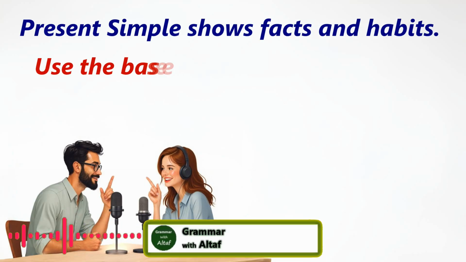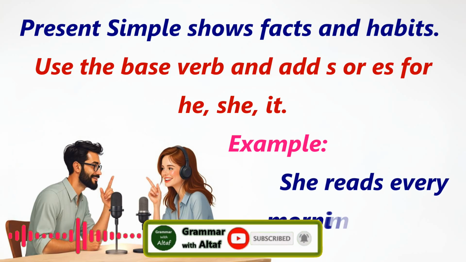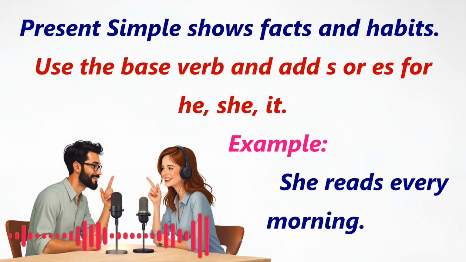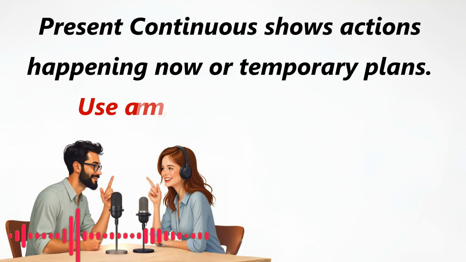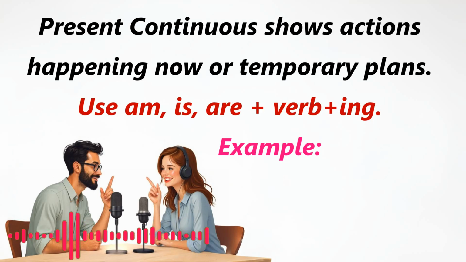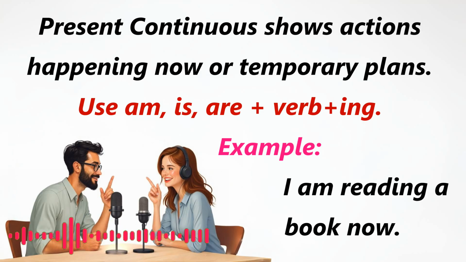Present simple shows facts and habits. Use the base verb and add s or es for he, she, it. Example: she reads every morning. Present continuous shows actions happening now or temporary plans. Use am, is, are plus verb plus ing. Example: I am reading a book now.